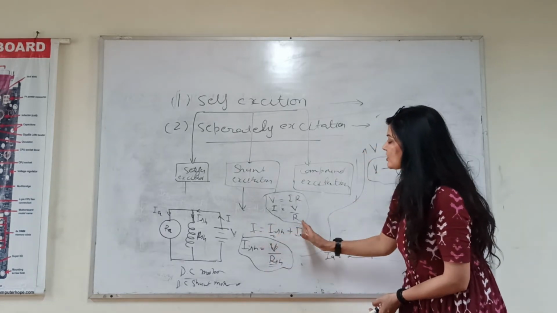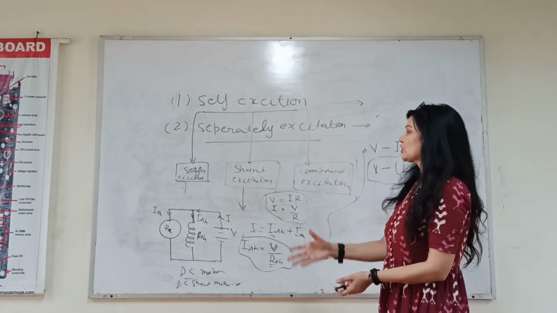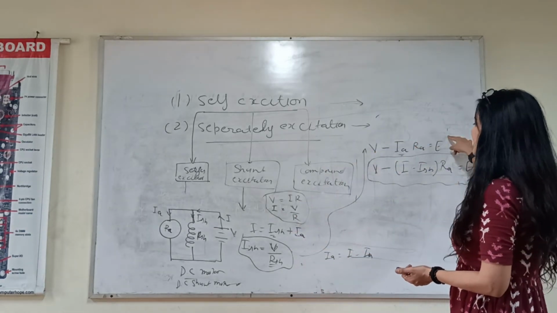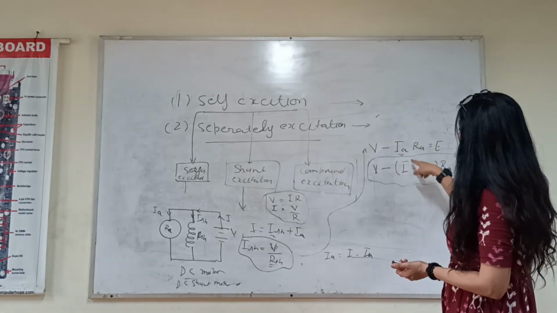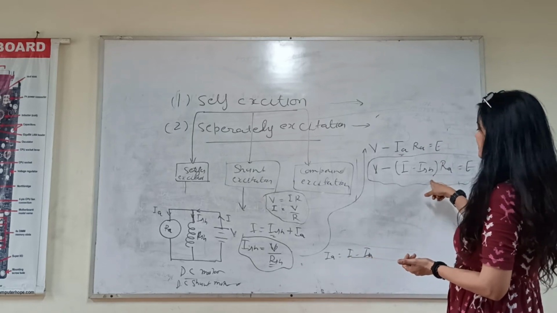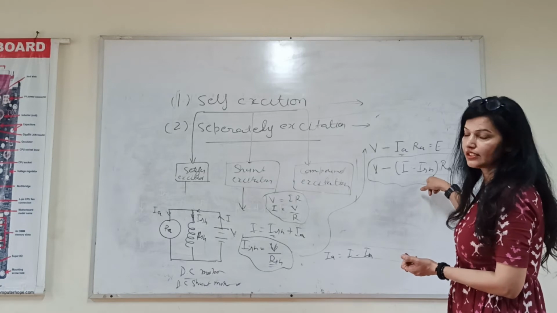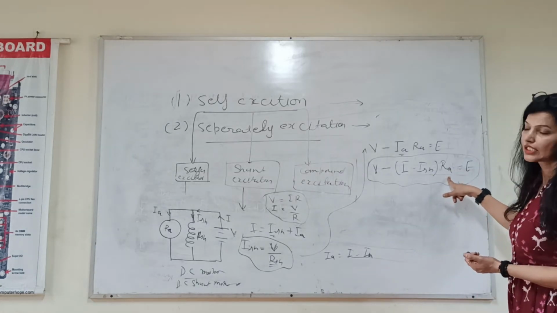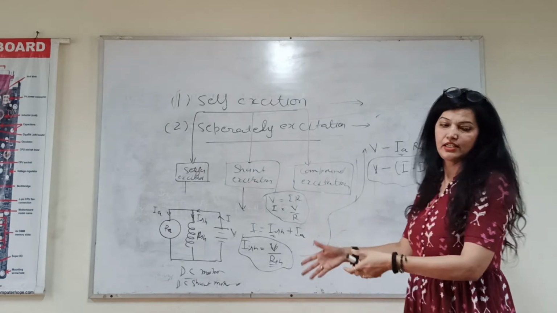I minus ISH. We know the voltage equation V minus IA RA. We just have to put the value of IA in place of this IA, which will be total current minus shunt field winding current, into RA. Clear? So this is your voltage equation of DC shunt motor.